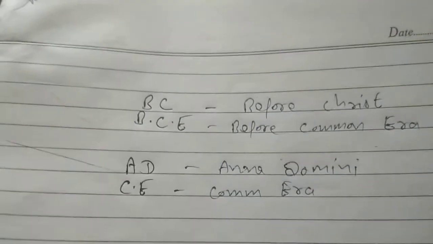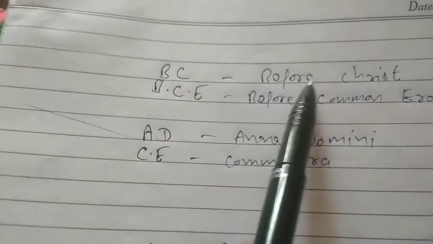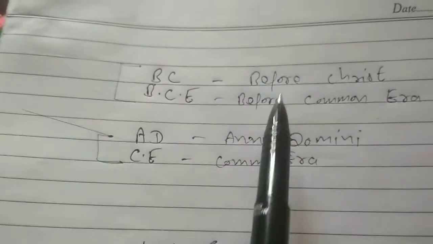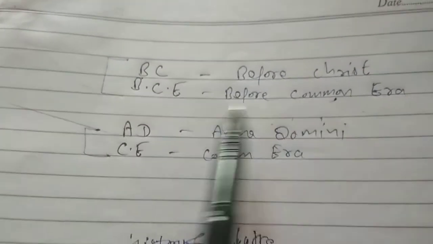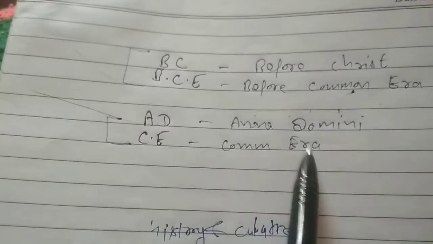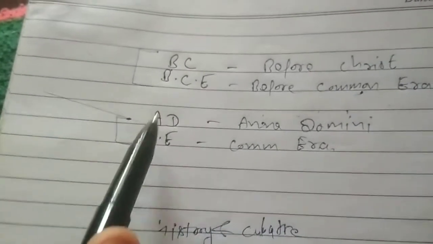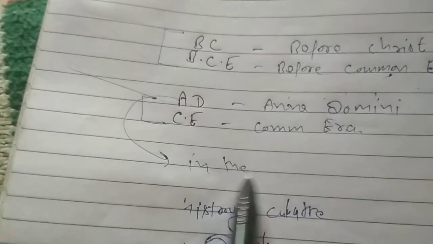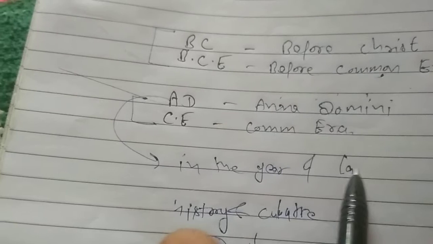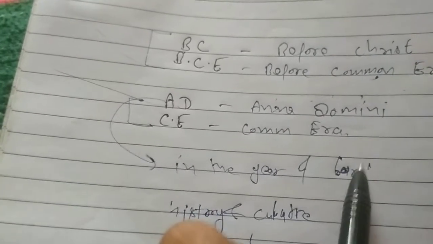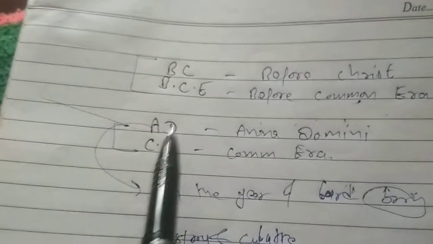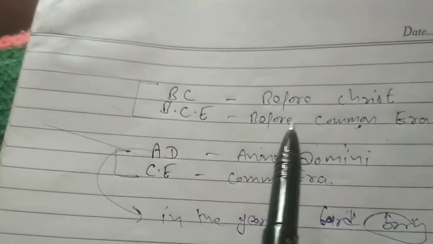So here is the word BC, it means before Christ. BC, these two are the same and these two are the same: before Christ and before common era. AD, Anno Domini, and common era. So AD stands for, guys, we take this in the year of Lord born. In that year the Lord was born. So we are taking this reference of before Christ, and at that time the Lord wasn't born.